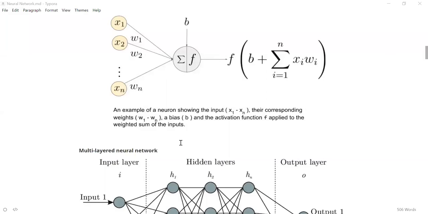So how do we decide which function to use? There are some commonly used activation functions. I have talked about sigmoid, but there are other activation functions as well. I'll talk about it. I have not talked about it yet because the role of an activation function is not only to constrain between a particular range, but also to introduce nonlinearity, as Mani Vedva has asked about. So I'll talk about that. But before that, I just wanted to check that you have understood how we are calculating the output at a particular node. We are calculating it by doing sigma xiwi, adding a bias, and passing it through an activation function. Simple.